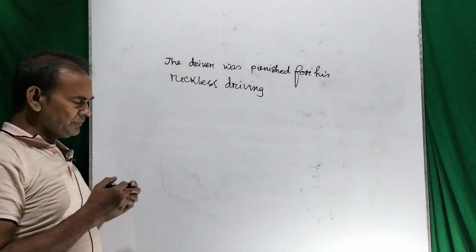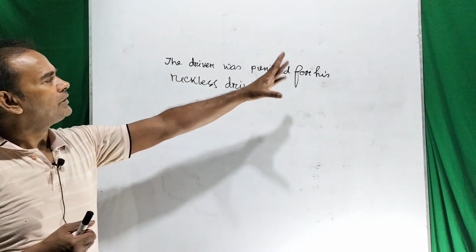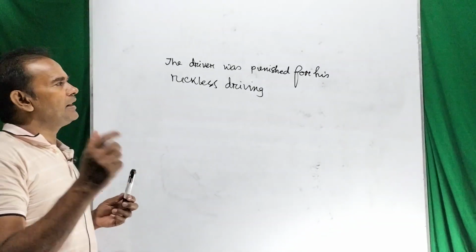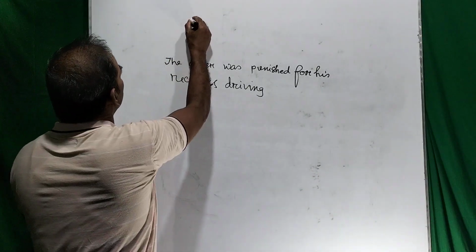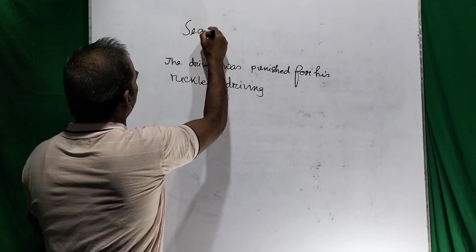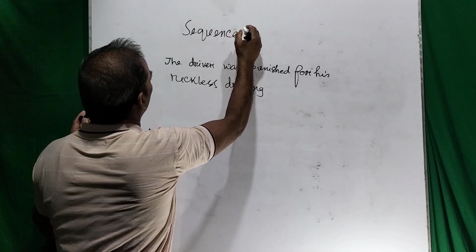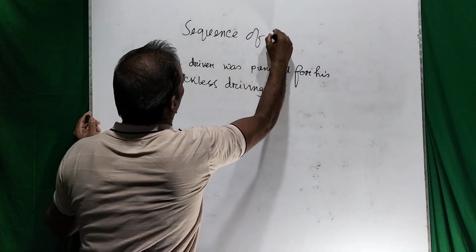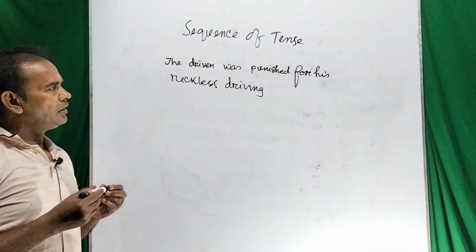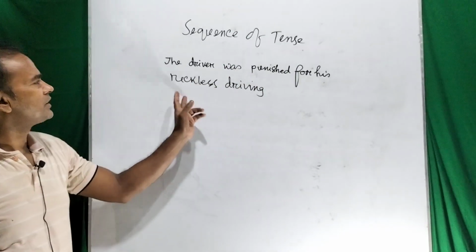So dear viewers, from this sentence you can try to understand what a sequence of tense is. Today's lecture is on the sequence of tense. The driver was punished for his reckless driving.